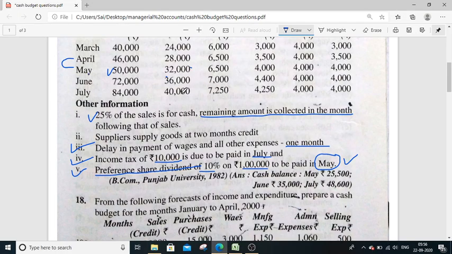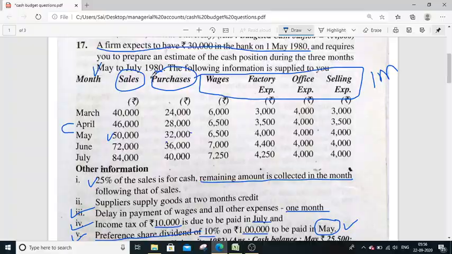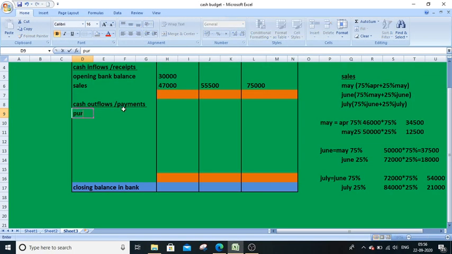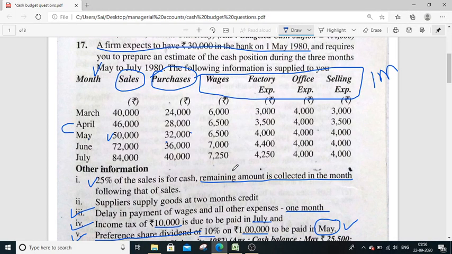You can see the first cash outflow is purchases. As we know, for our suppliers, we are maintaining 2 months credit period. Here it is given in this point. Suppliers supply goods at 2 months credit. Means in the month of May, which month amount am I going to pay? March amount. 2 months credit, right? So March purchases will be paid in the month of May. In the same way, April purchases will be paid in the month of June, and May purchases will be paid in the month of July.